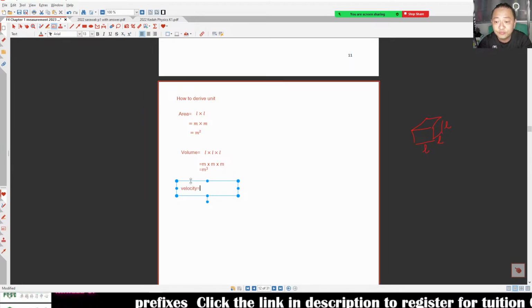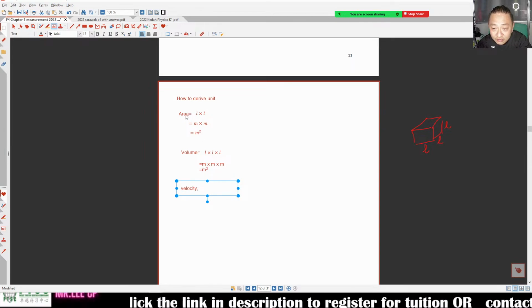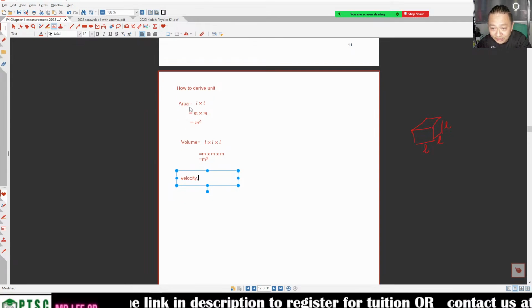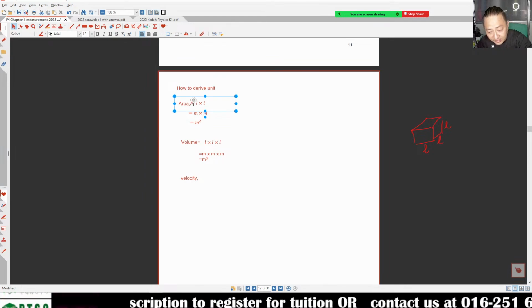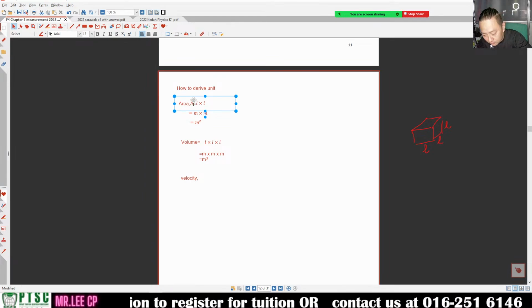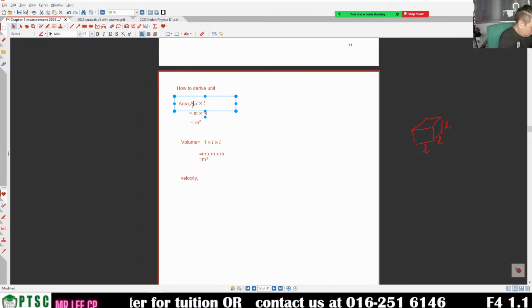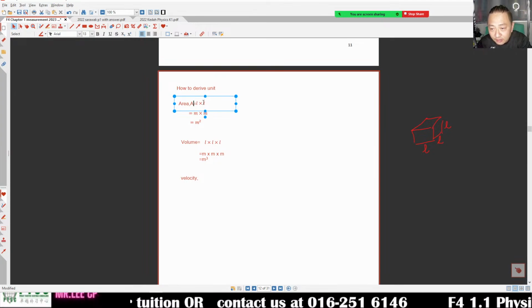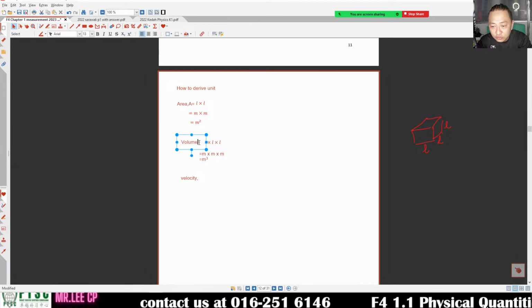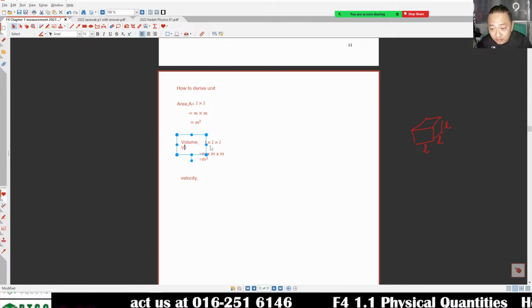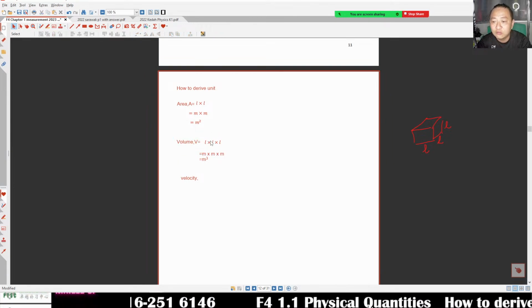The symbol for area is big A. I better write it here, big A. For volume, we normally use big V. This stands for volume.